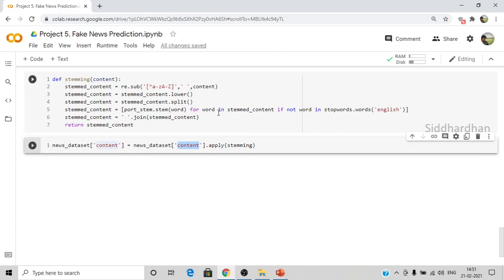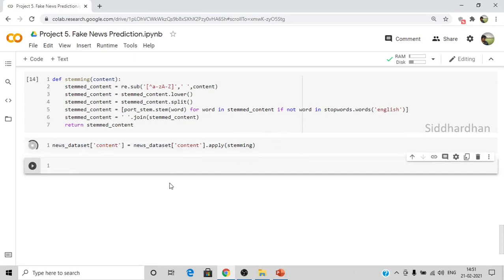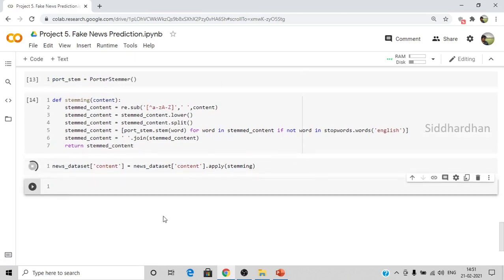Okay, so basically what I'm doing here is I'm taking the content column, which is the joint form of the author name and title name of the news article, and I am applying this stemming function. So this will do all the processing in this stemming function, and it will return that to a new column called content, the same column in this data frame. Okay, so that is what we are doing here. So let me run this, and this will take a minute or two because the processing has to be done for a lot of words. So okay, let's wait for that.